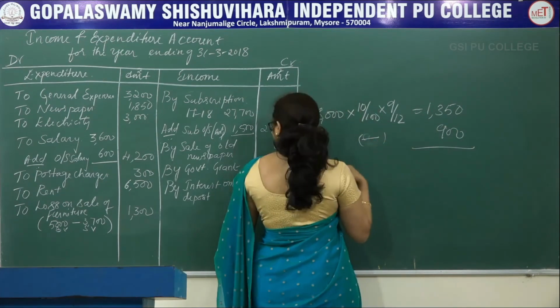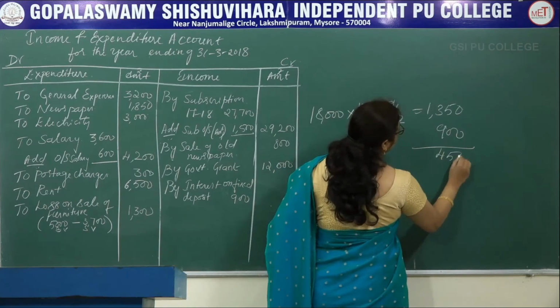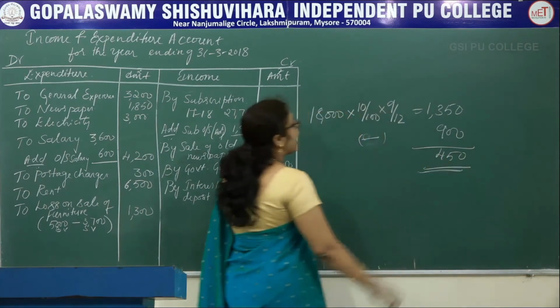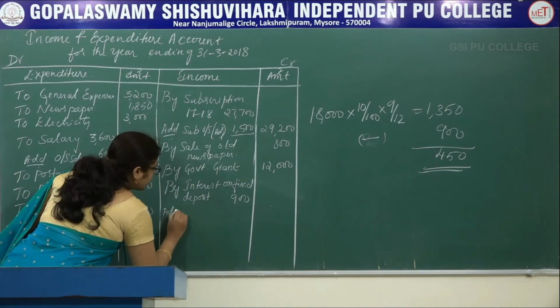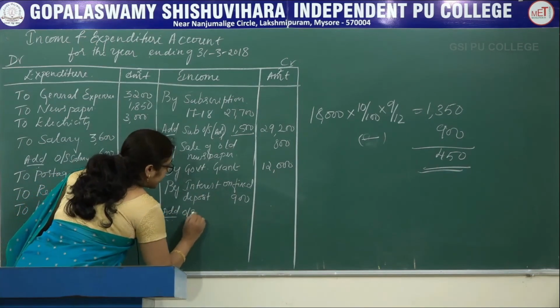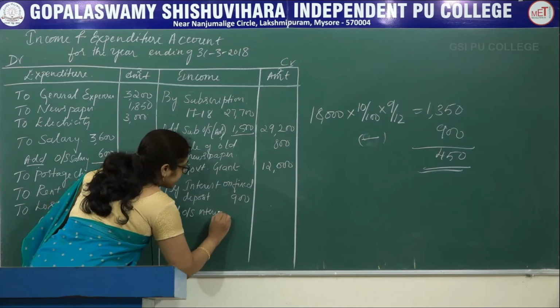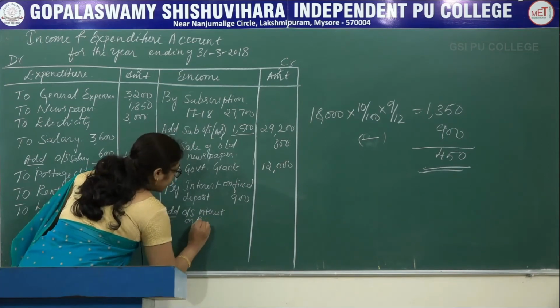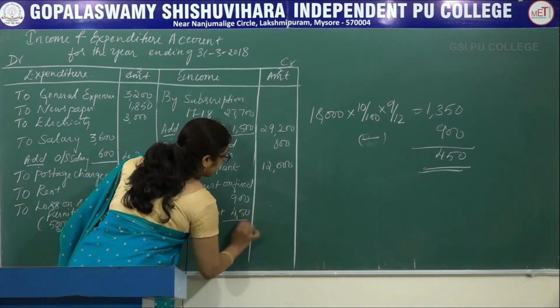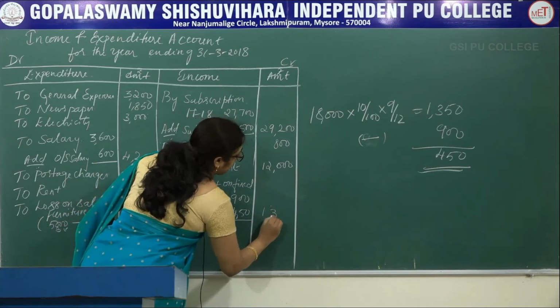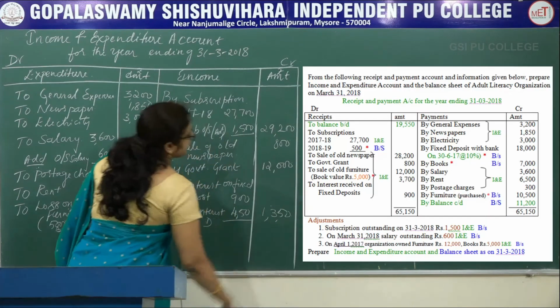When you deduct, you will get 450. So this is still outstanding. Record that one here. Add outstanding interest on fixed deposit, that is 450. So actual amount receivable in the current year is 1,350.